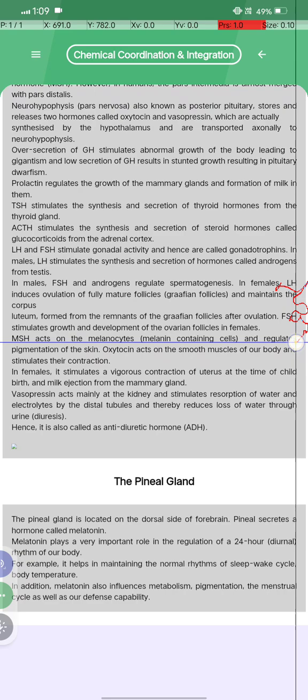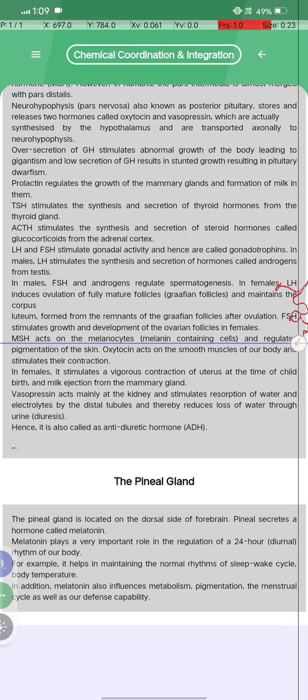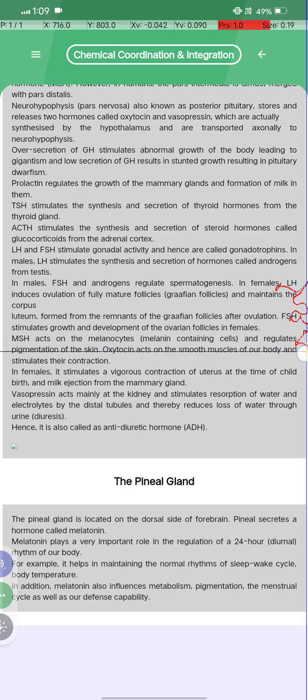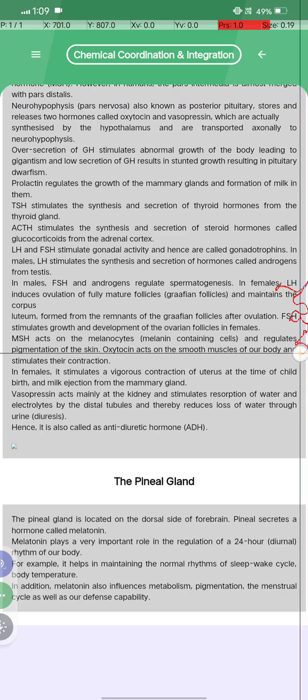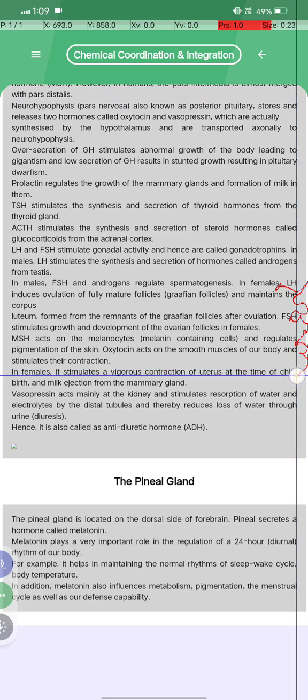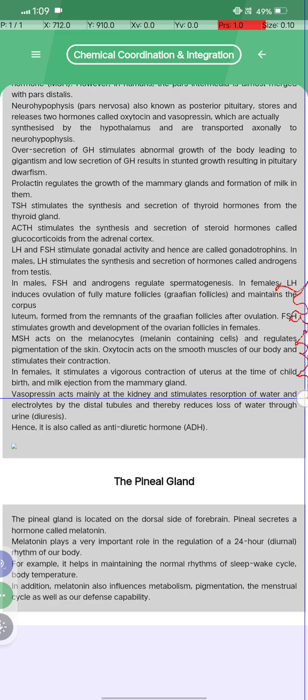MSH acts on the melanocytes, the melanin-containing cells, and regulates the pigmentation of the skin. Oxytocin acts on the smooth muscles of our body and stimulates their contraction. Okay, in females it stimulates vigorous contraction of the uterus at the time of childbirth and milk ejection from the mammary gland.